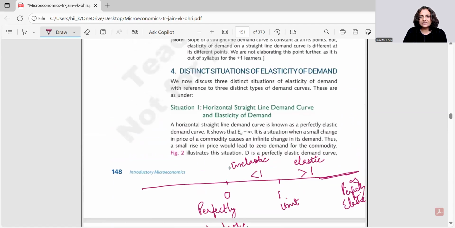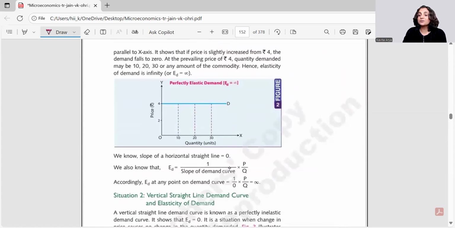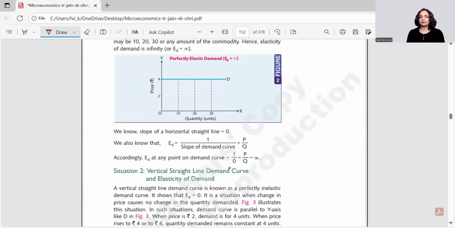So the very first is horizontal straight line, and what do we call this? This is perfectly elastic curve. Perfectly elastic means on this number line we had 0 here and infinity here, 1 here. This is less than, this is greater than. We are talking about this case of perfectly elastic demand. Now, perfectly elastic, when would you have infinity?